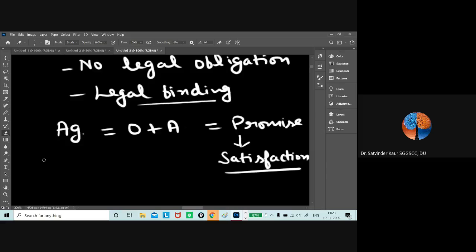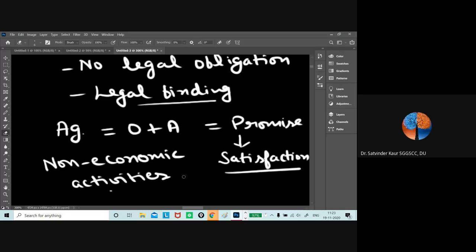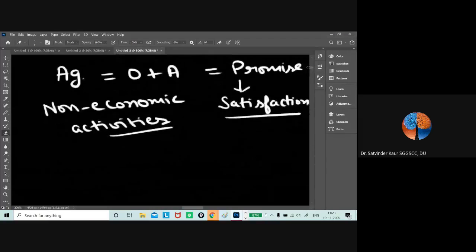In economics, you have studied the concept of non-economic activities, which do not give rise to any economic benefit or return. So all those activities where there is no intention to have legal relationship will not emerge into a contract.